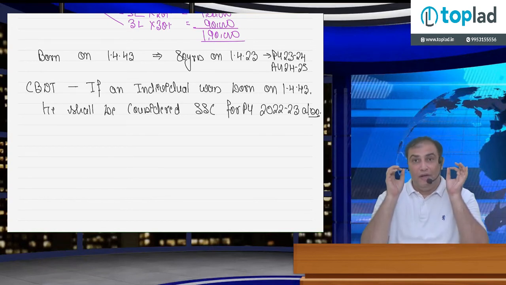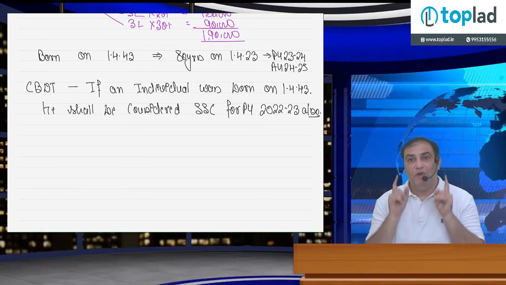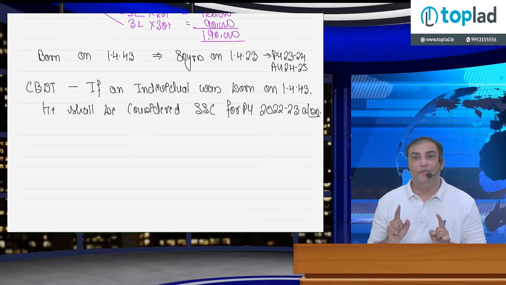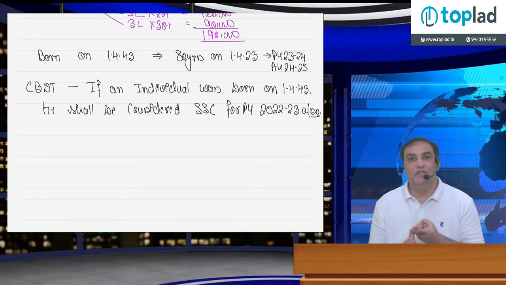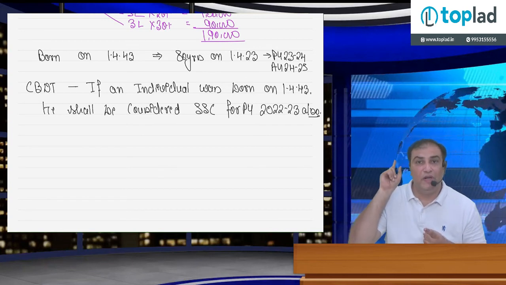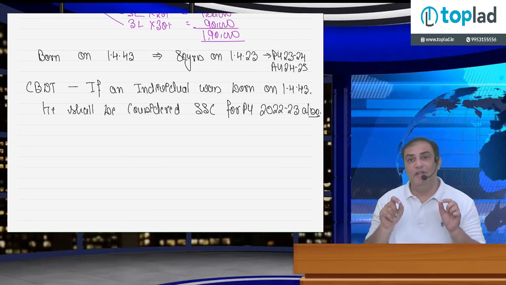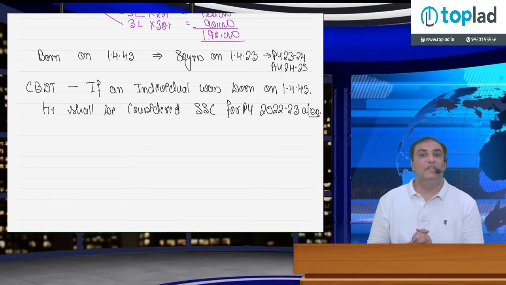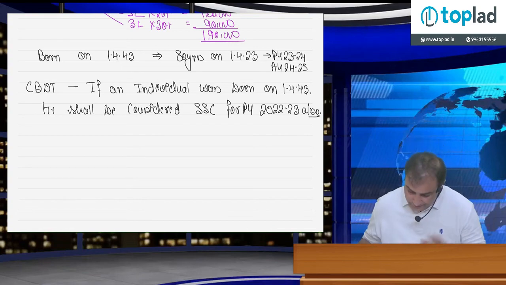Okay, so if an individual was born on 1/4/1963, he will become senior citizen for our previous year. If an individual was born on 1/4/1943, practically he should become senior citizen for previous year 23-24. However, as per CBDT circular for previous year 23-24, 22-23, he shall be considered super senior citizen also. Clear? Done?